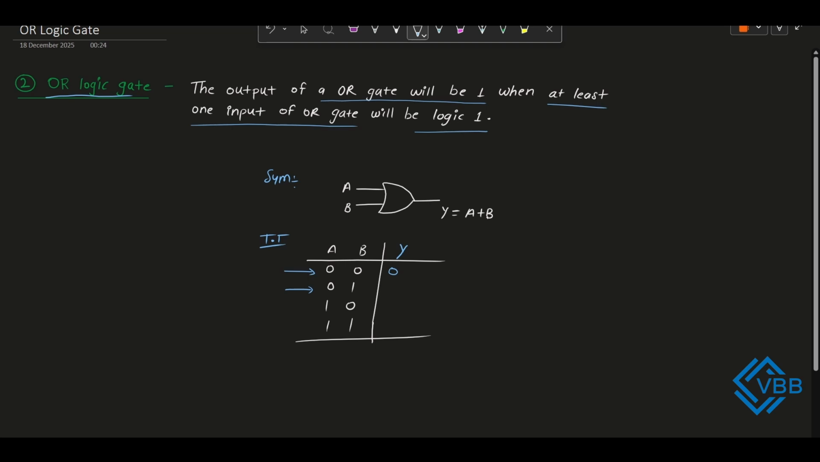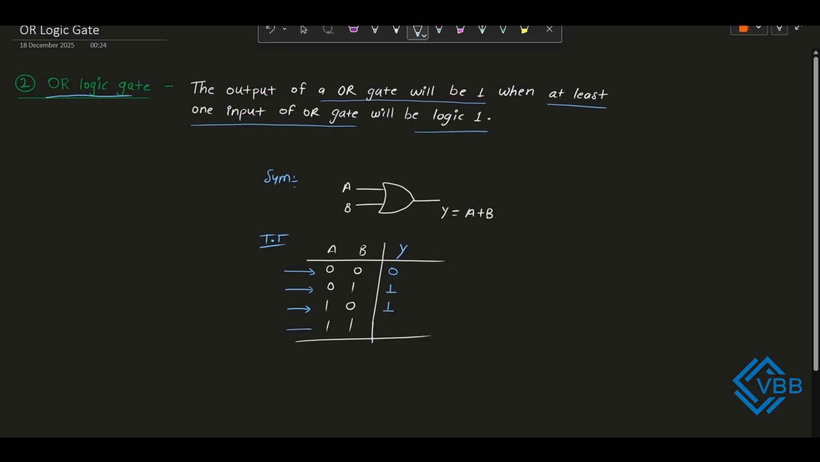So for this case, the output of our logic gate will be 1. Now we will observe the third input pair. Here A is set to logic 1 and B is set to logic 0. So here also we can say at least one input is set to logic 1. So for this case also the output will be logic 1.